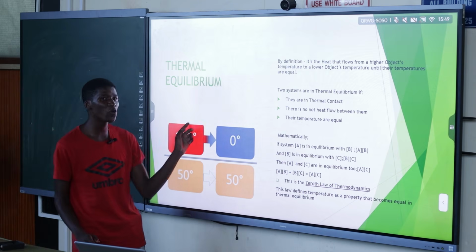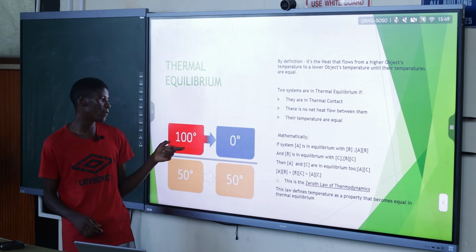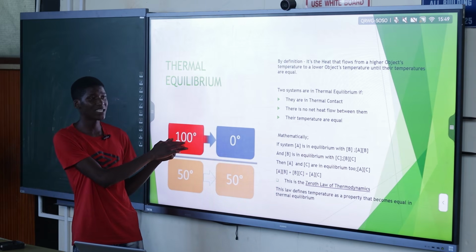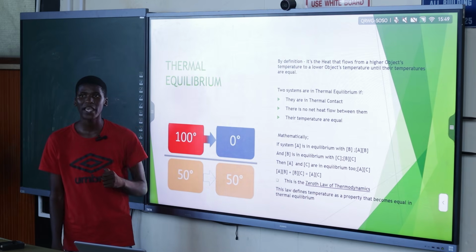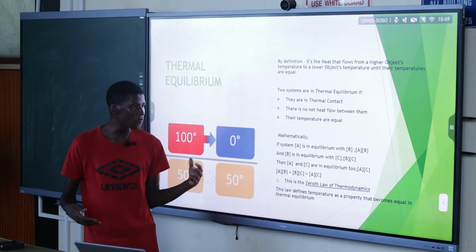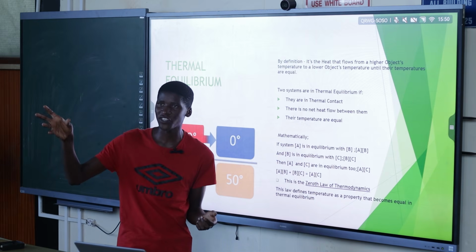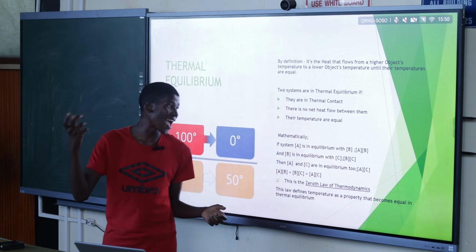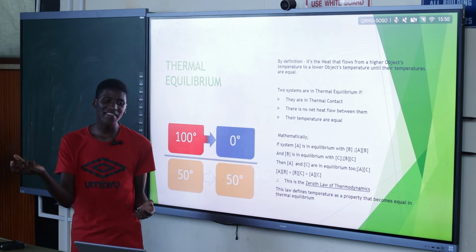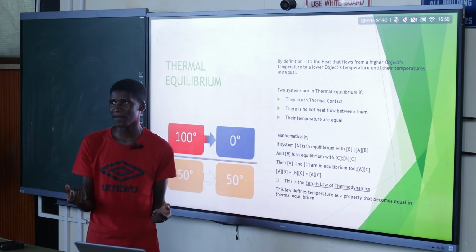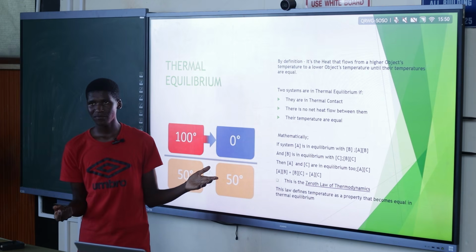So actually, what is flowing here? It is the heat. Basically, the energy that flows from a high temperature object to a lower temperature object is the heat that we are talking about. For example, if you take ice out of the fridge, inside the fridge there's a smaller temperature, so the ice has a temperature of less than 0 degrees Celsius. Then you take it out of the fridge, what will happen? It will start melting. Why is it melting?